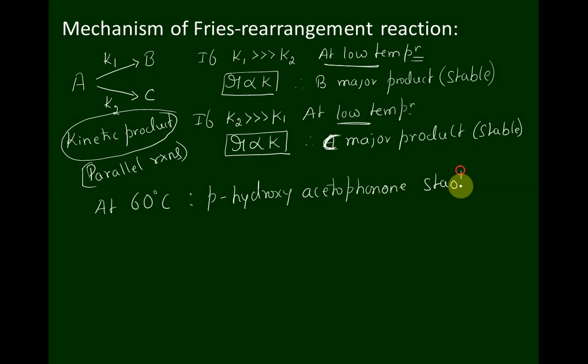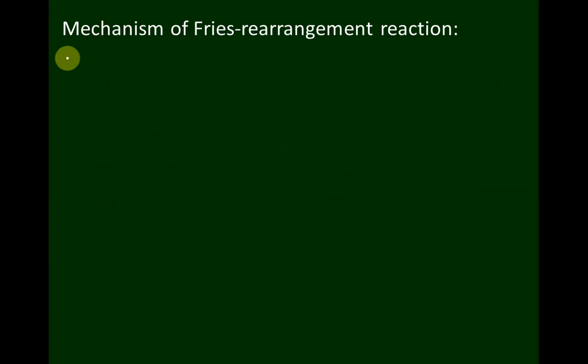At 60 degrees Celsius, para hydroxy acetophenone is more stable with respect to kinetic property. Based on the kinetic property, we have proved that at normal temperature, para hydroxy acetophenone is more stable with respect to kinetic property. Please note it down. Now I'm going to explain based on thermodynamic concepts.